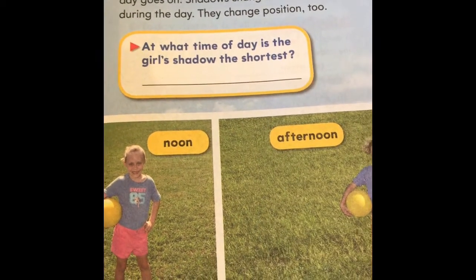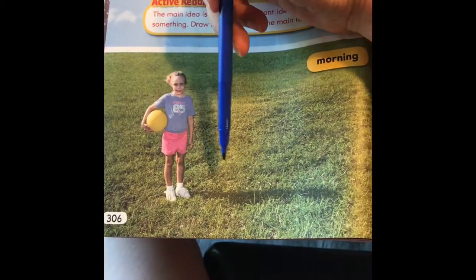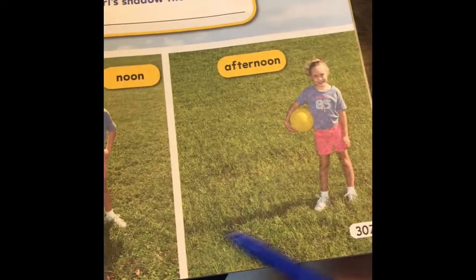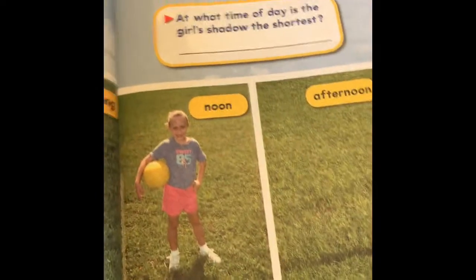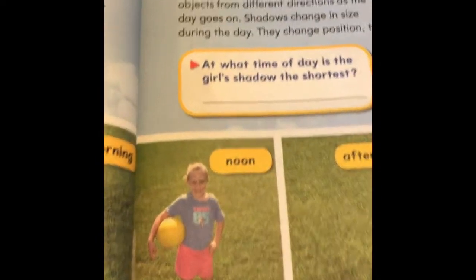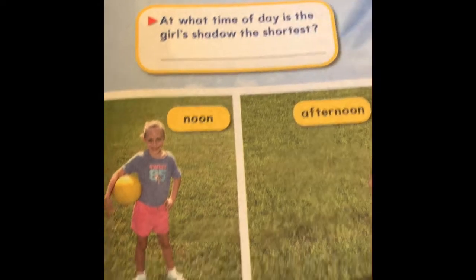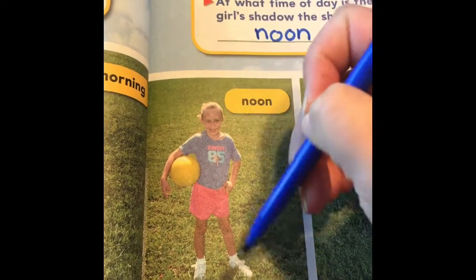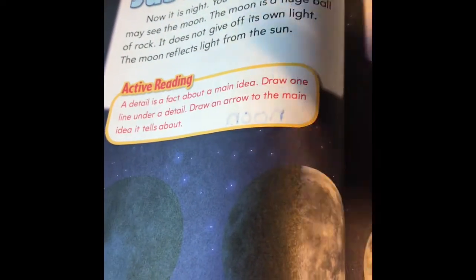They change position too. So in the morning, if the sun is way over here and it's starting to come up, your shadow's going to look really long. But the further it comes above you, your shadow is getting shorter and it almost looks like it's under you. And as the sun moves this way, your shadow goes in the other direction. So she could be standing in the exact same spot and her shadow is moving throughout the day. At what time of the day is the girl's shadow the shortest? Is it in the morning, noon, or afternoon? At noon, it's the shortest, because the sun would be almost right above her and her shadow would be almost right underneath her.